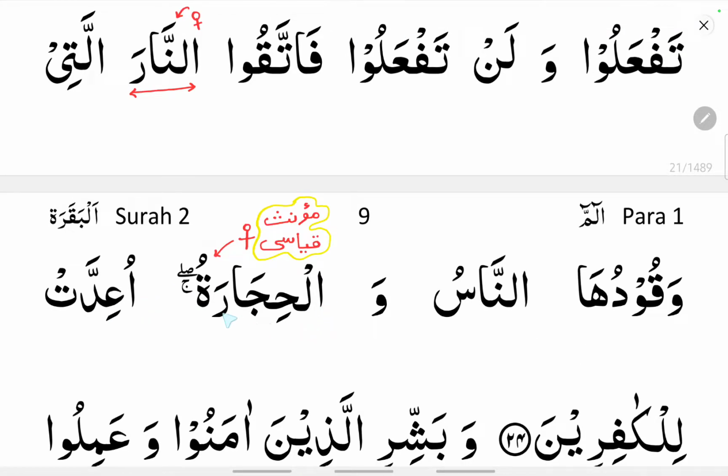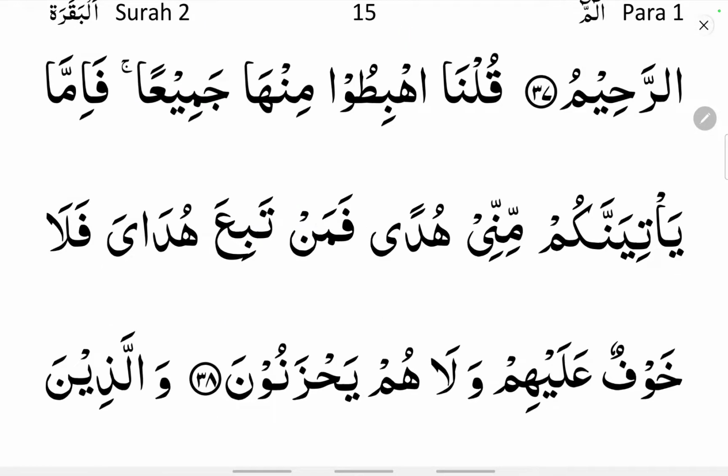Similarly, wal hijaratu, ta marbuta, you can see the closed ta. So by seeing this ta, we can say that it is a feminine noun, that is, it is muannas qiyasi. So these were some of the examples from the Quran of how to identify a feminine noun.